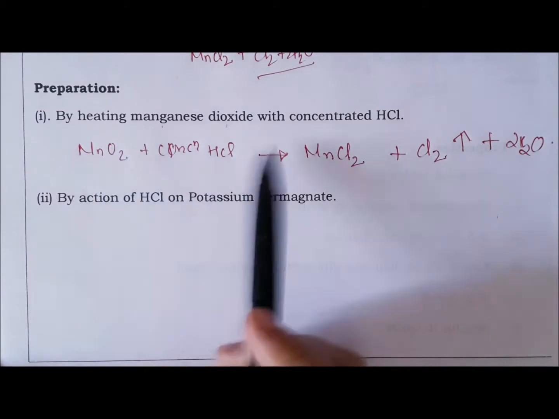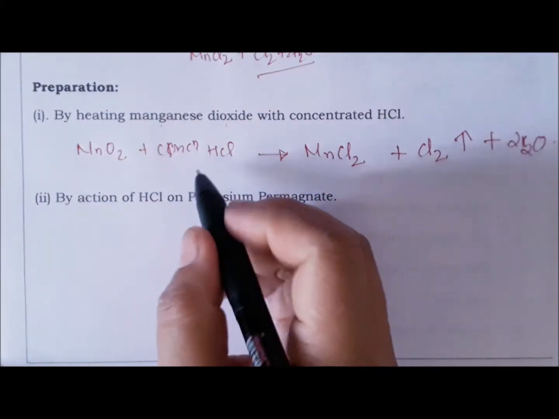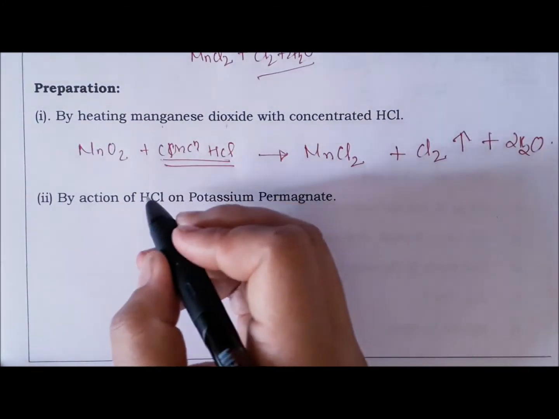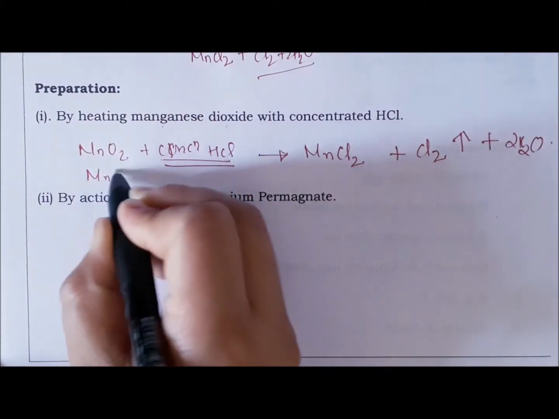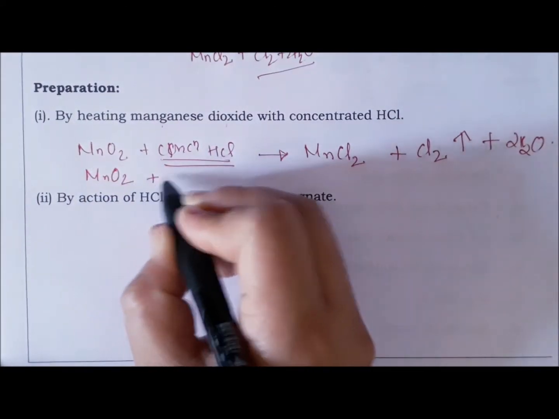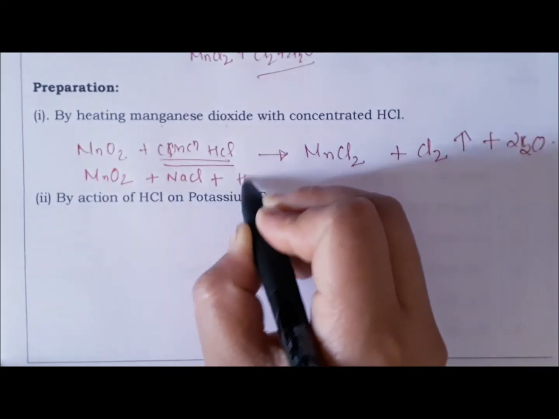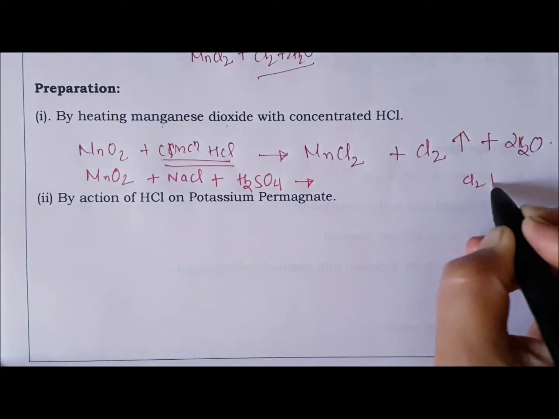In this reaction, the concentrated HCl can be replaced by a mixture of NaCl and sulfuric acid. If you react manganese dioxide with a mixture of sodium chloride and sulfuric acid, then you will get chlorine gas as a product.